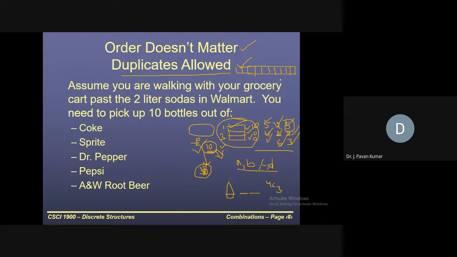Now we want to divide these 10 into how many groups? Please tell. Three groups. So let us assume how many separators we require? Exactly two separators we need.